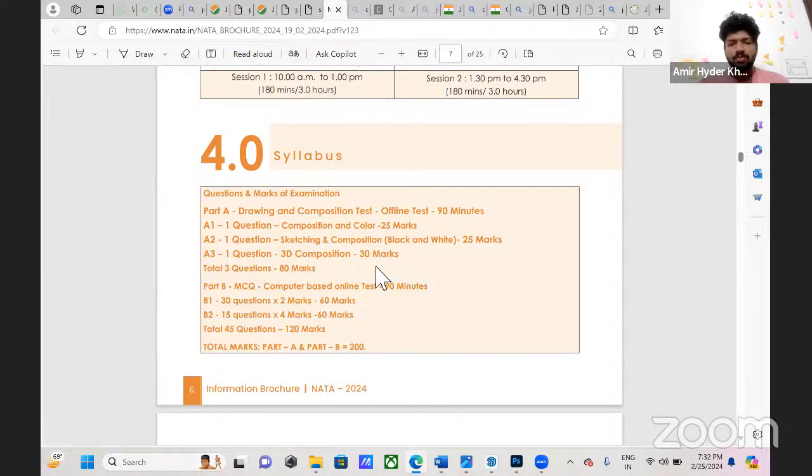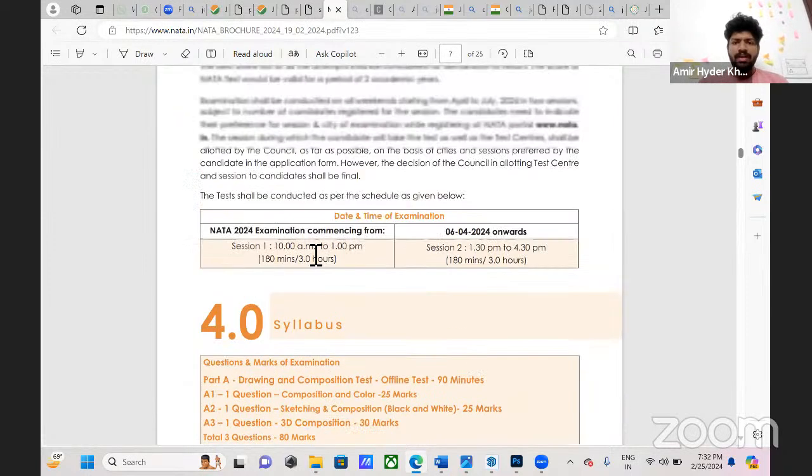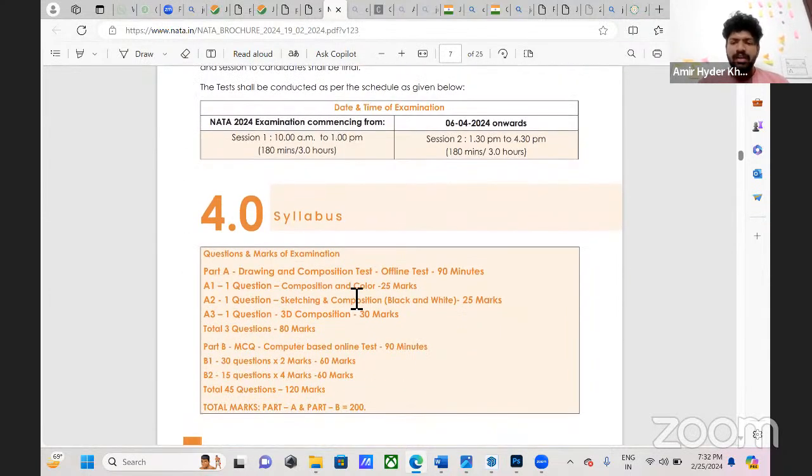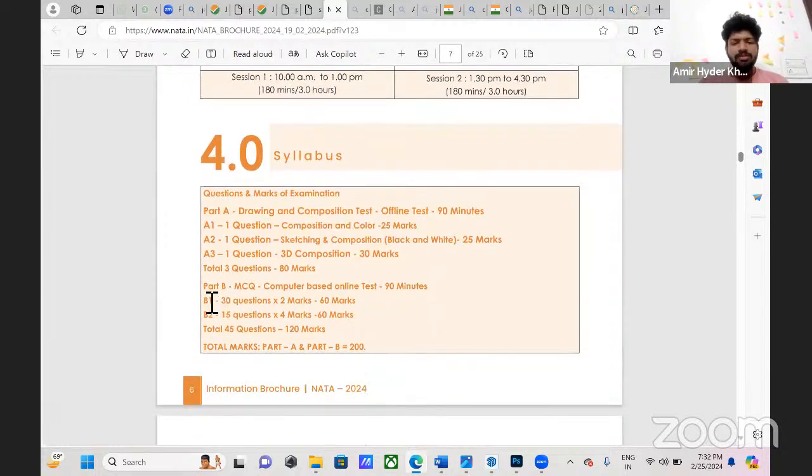There is no negative marking in NATA. So you can freely attempt questions, but try to attempt correct questions for getting marks. This is Part B. Part B is MCQs. It's a computer-based online test.